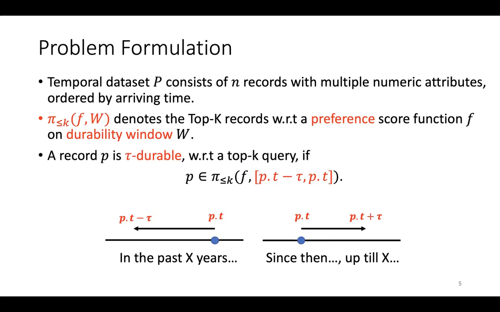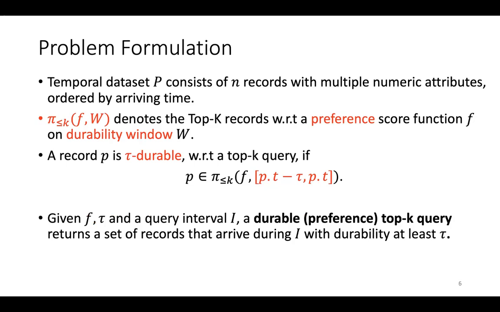Finally, given the scoring function f across interval I, a durable top-k preference query will return a set of records arriving during I with durability at least tau. So users can try different combinations of these query parameters at query time to find more insights from the temporal data. Now let's take a look at our proposed solution.